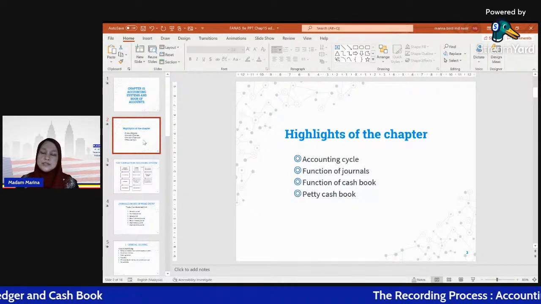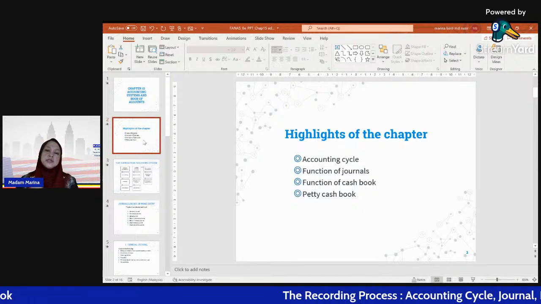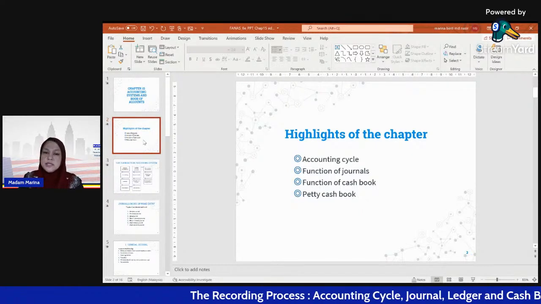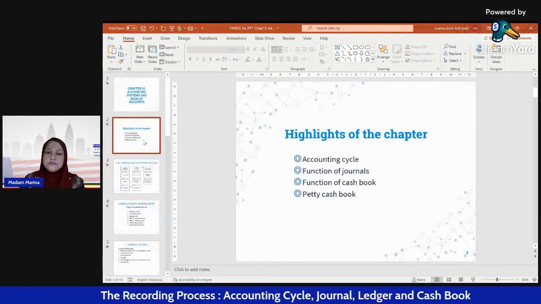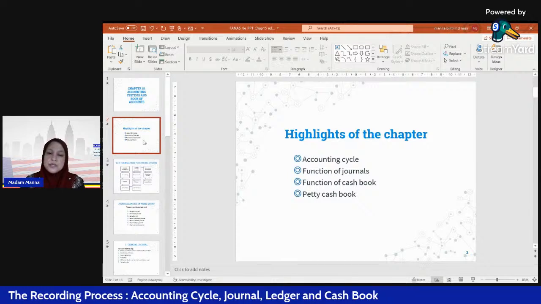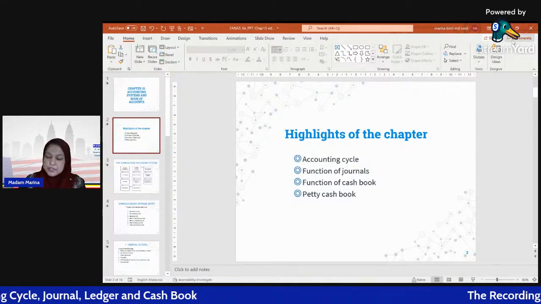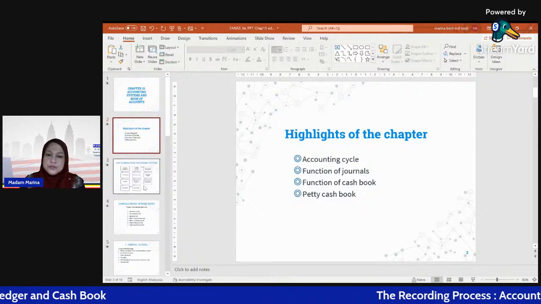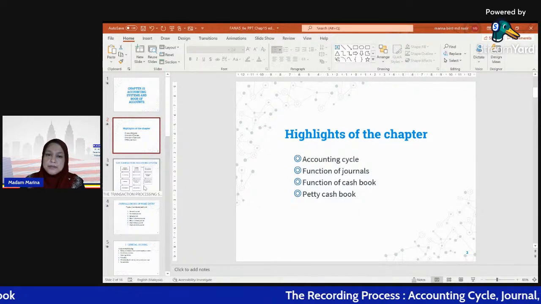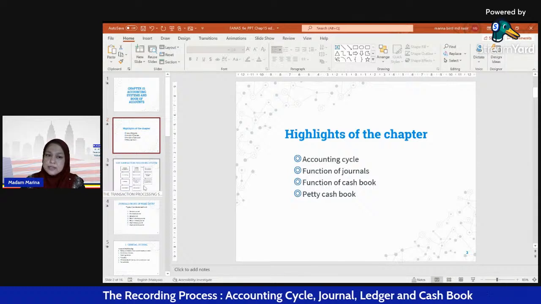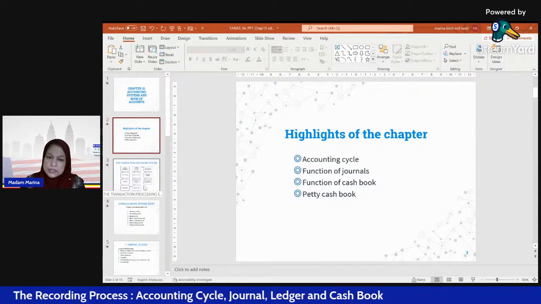The highlights for this chapter: the first one is accounting cycle, the second one is function of journal, the third one is function of cash book, and the fourth one is petty cash book. All right, so we go first to the first part of this topic, which is accounting cycle.